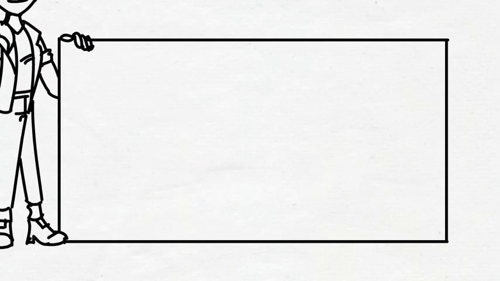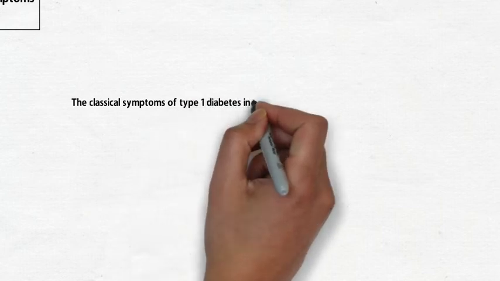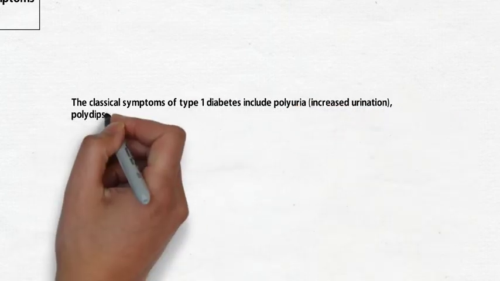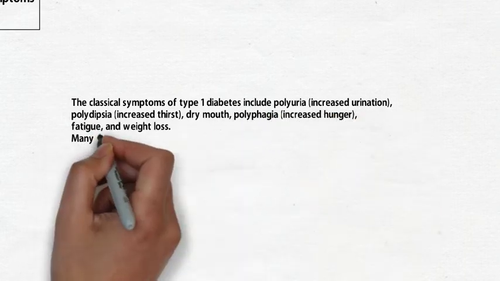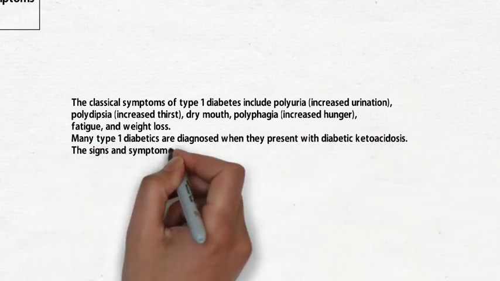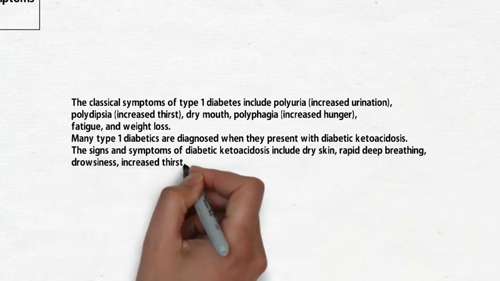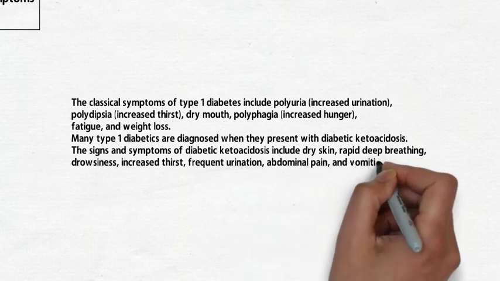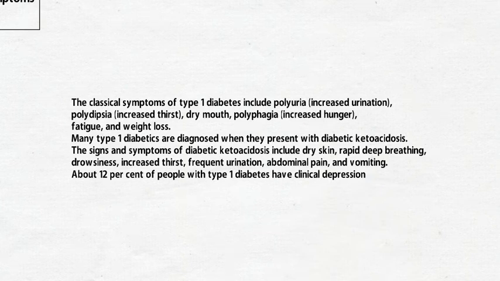And now, the signs and symptoms of diabetes mellitus type 1. The classical symptoms of type 1 diabetes include polyuria, polydipsia, dry mouth, polyphagia, fatigue, and weight loss. Many type 1 diabetics are diagnosed when they present with diabetic ketoacidosis. The signs and symptoms of diabetic ketoacidosis include dry skin, rapid deep breathing, drowsiness, increased thirst, frequent urination, abdominal pain, and vomiting. About 12% of people with type 1 diabetes have clinical depression.